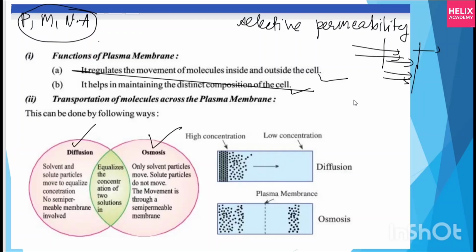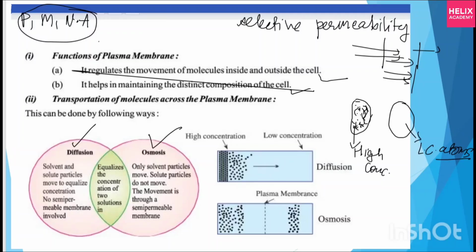See, suppose one side has so many atoms present, and on the other side there is nothing. Where there are many atoms, I will say it is a high concentration of atoms, and the other is a low concentration, right? Now, movement is always from high to low.